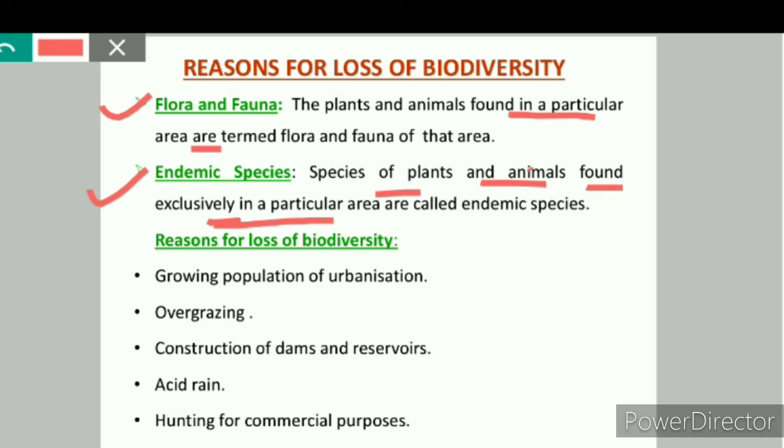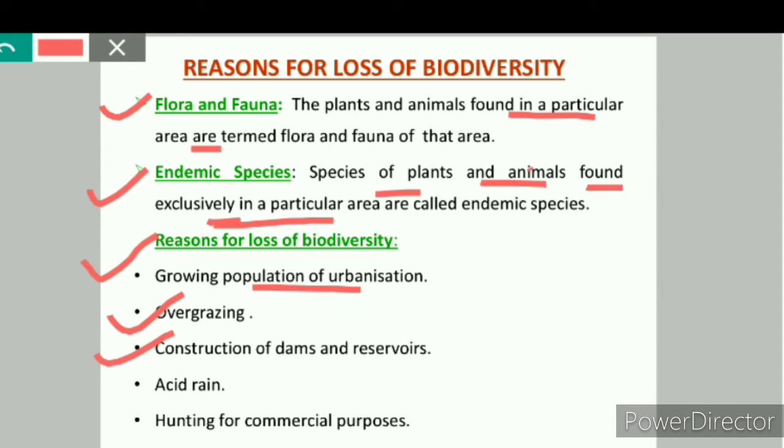Now, after understanding these important terms, we will see the reasons for the loss of biodiversity. Number one is the growing population and urbanization. We know that the human population is growing at a very fast rate. With the growing population, the needs of the population are also increasing, because of which we are cutting trees, resulting in deforestation. Second is overgrazing. Overgrazing by animals makes fertile land barren. Barren means unfertile.